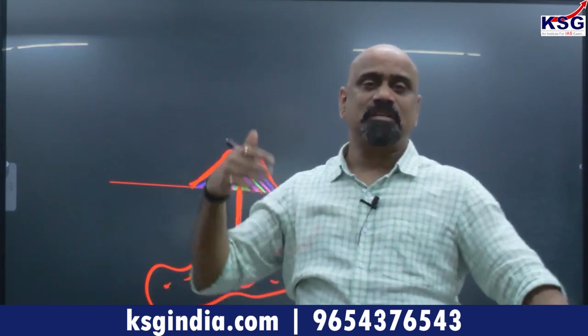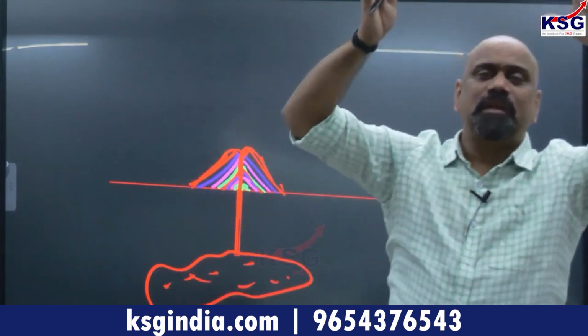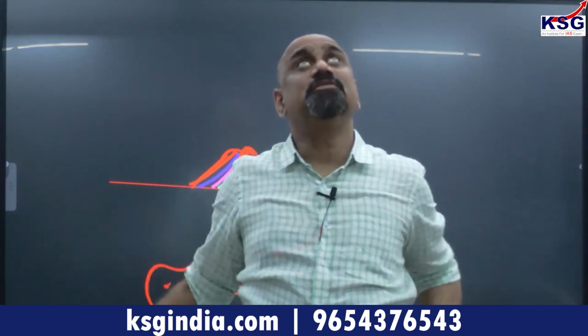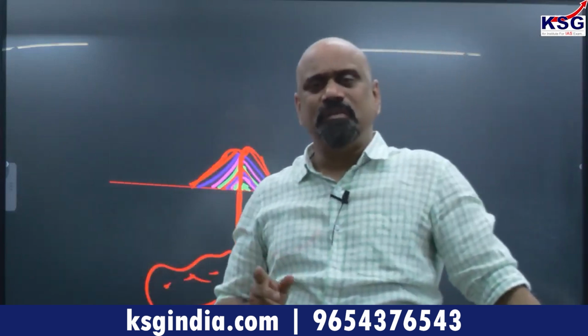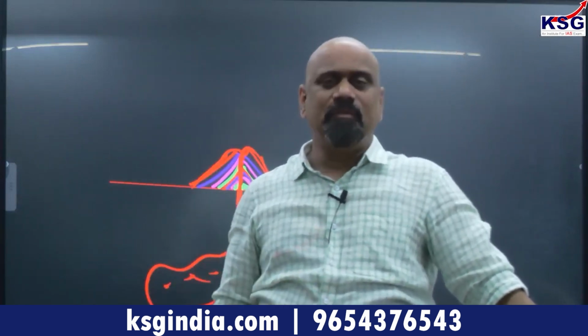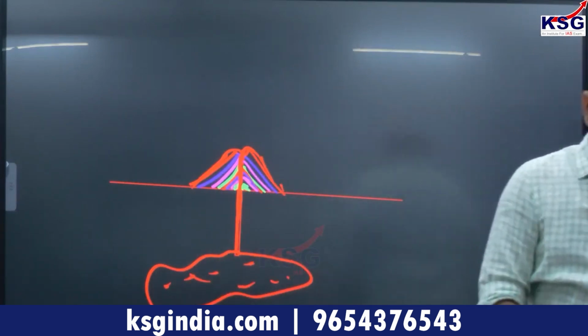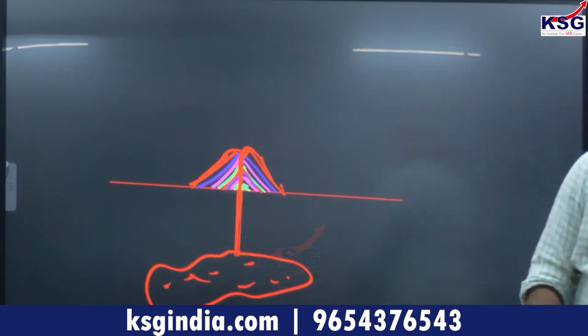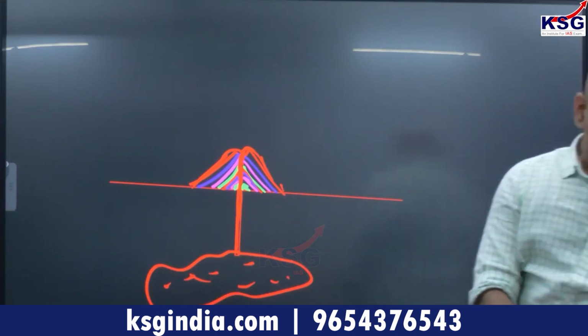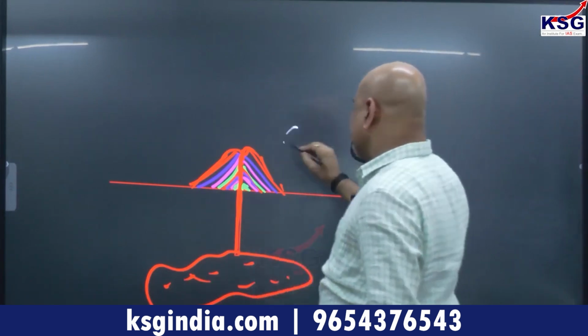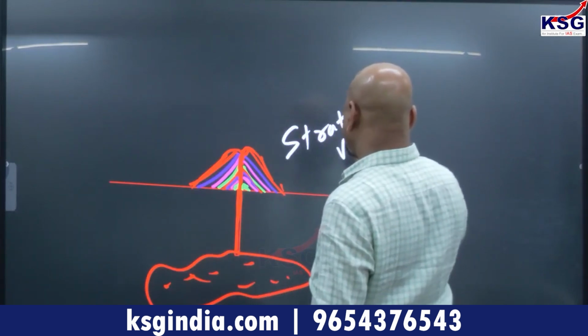At that time, pyroclastic material, the volcanic bomb, huge glowing materials which are thrown up to a greater height, fall down gradually with the dust and all. Their composition will be different from the earlier one. Then again, magma will be there. So gradually this type of stratovolcano, stratified volcano, forms. Stratovolcanoes are very, very important. This is an example I have just given. This is called a stratovolcano.